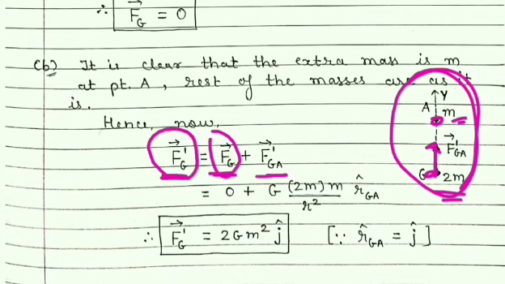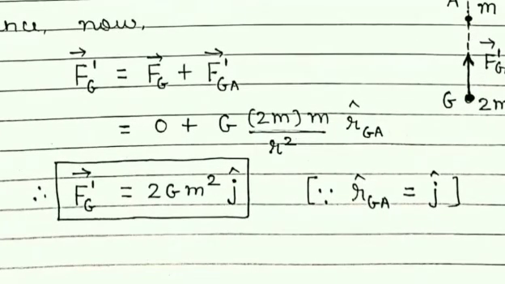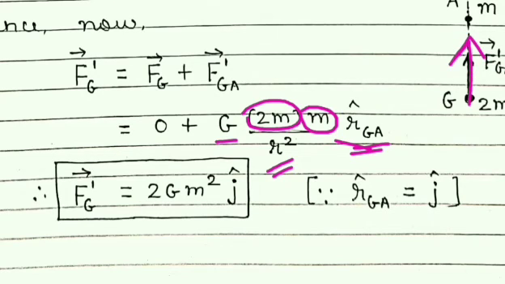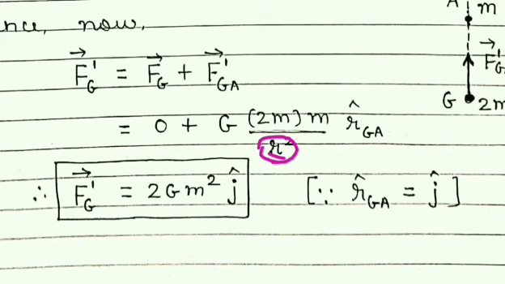But we know that force on G in the first case was 0, and so the force on G by A due to this excess mass, which is m only now, is given by G, mass at point G, excess mass at point A, upon the distance between them, r square, in the direction RGA, which is from G towards A. So this is the direction. But r is equal to 1 only, so 1 square is equal to 1, so no need to write it in the denominator.